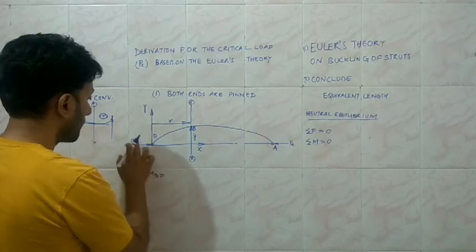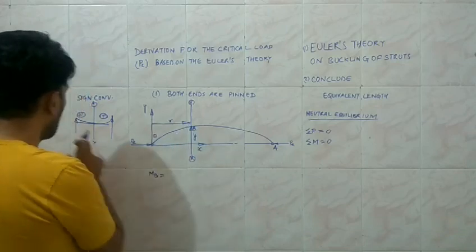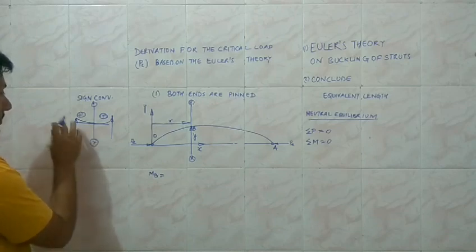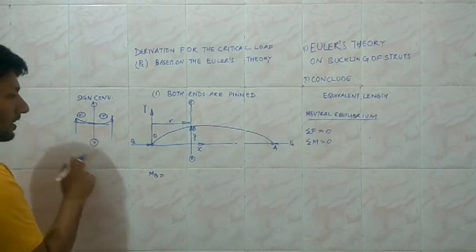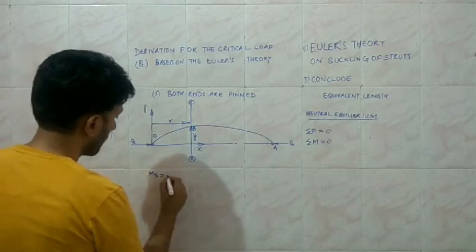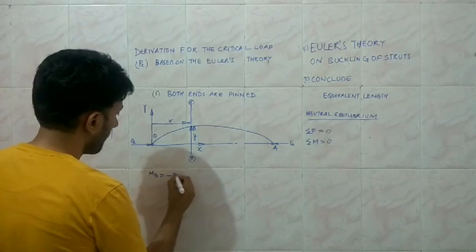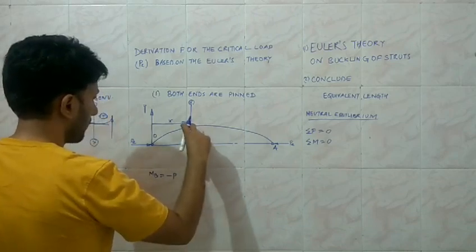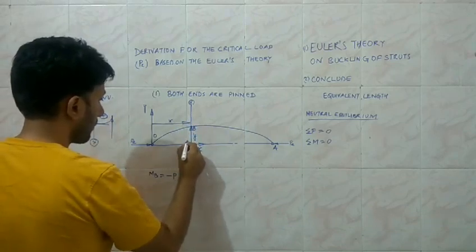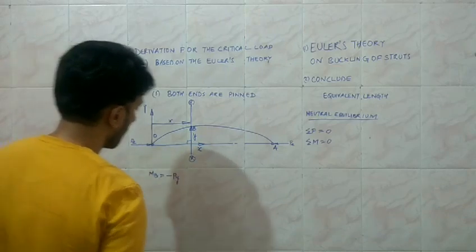When we reach the point B, the load P is going to induce a moment in the anti-clockwise direction, and the anti-clockwise direction towards the left of the cross section is going to be considered negative. The magnitude of this moment is going to be P into the perpendicular distance from the point B. This distance is equal to y, so the moment is minus P into y.